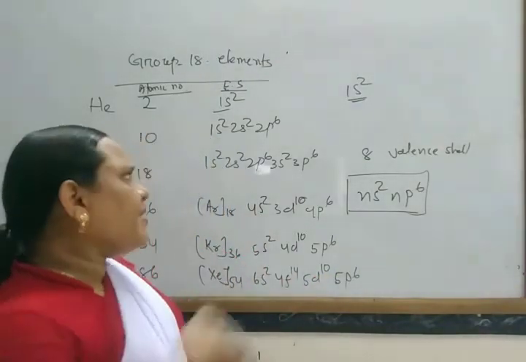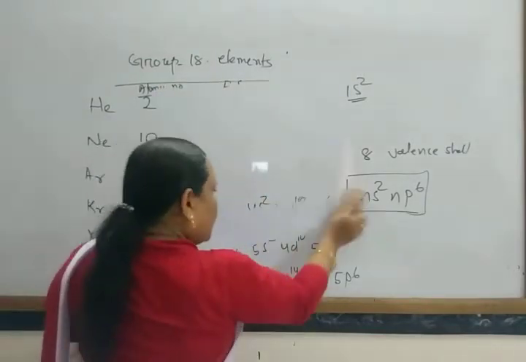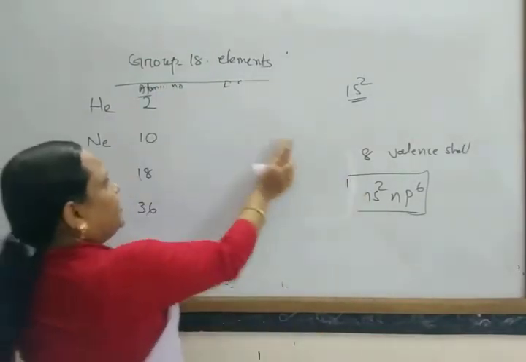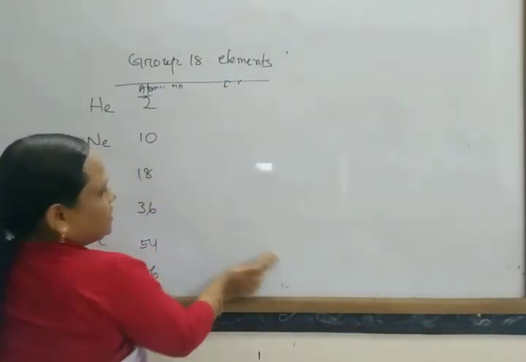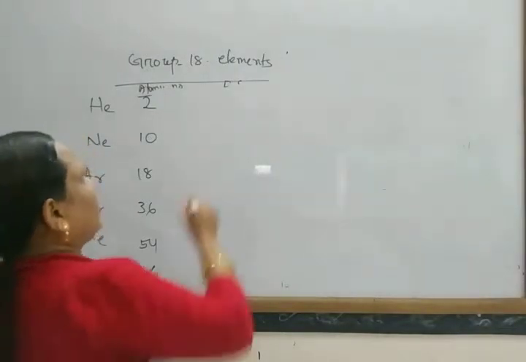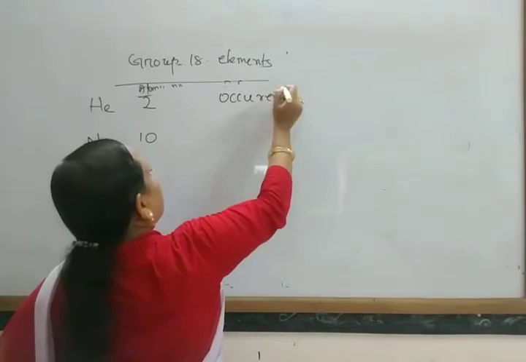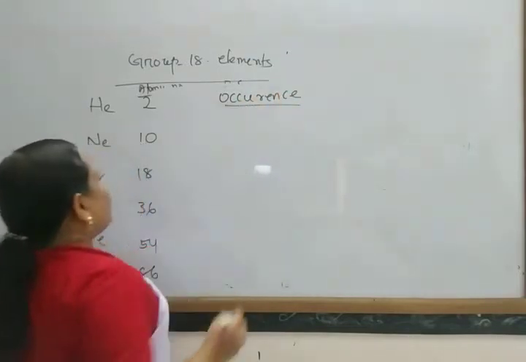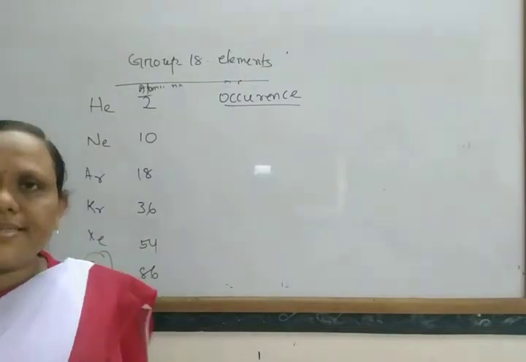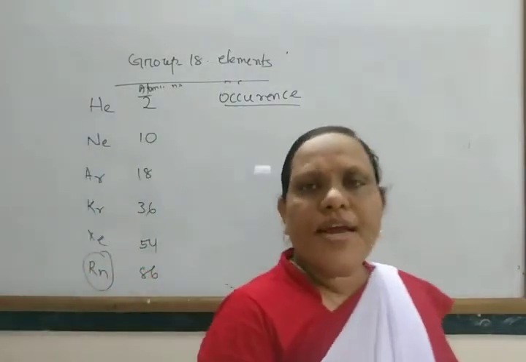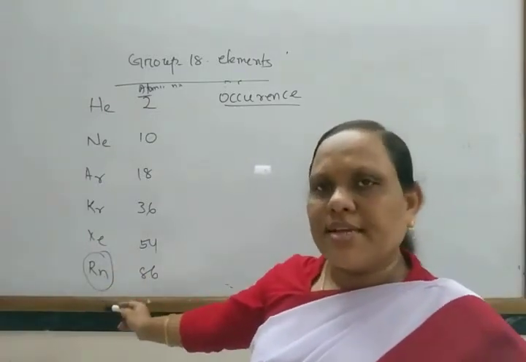Next, come to another portion of this chapter, that is the occurrence of noble gases. All these gases except radon are generally found in the atmosphere. Radon is the radioactive inert gas.